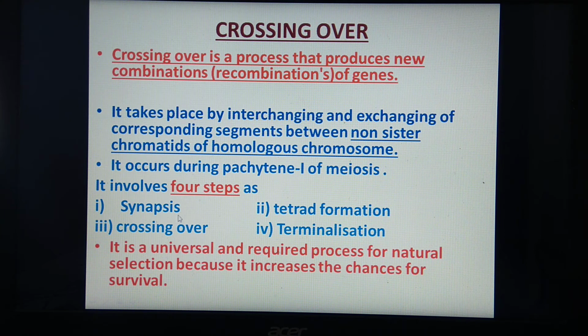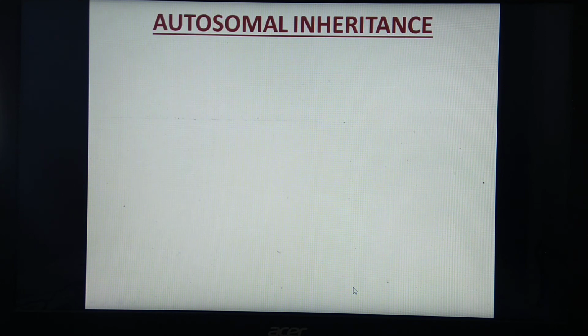Synapsis means the pairing of homologous chromosomes, then there is tetrad formation, then crossing over, that is the chiasma formation, and once the chiasma formation takes place, there is exchange of segments of maternal and paternal chromosomes, and later on they separate during terminalization. Okay, so this can be asked in MCQs. It's a very important and common part of meiosis, which you studied in 11th standard in cell division. Okay, so this is all about crossing over.